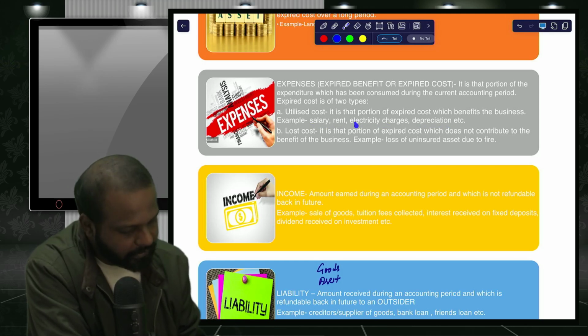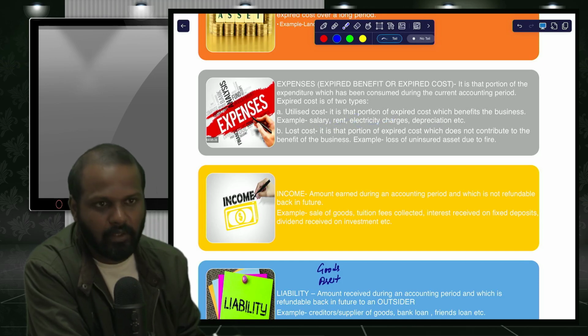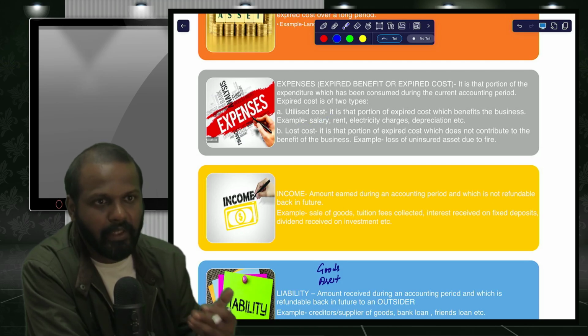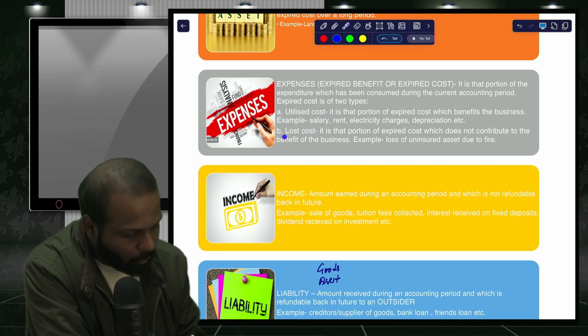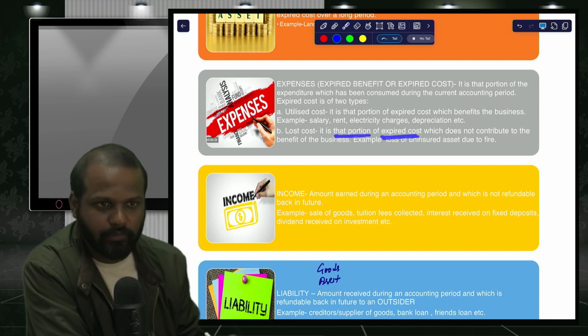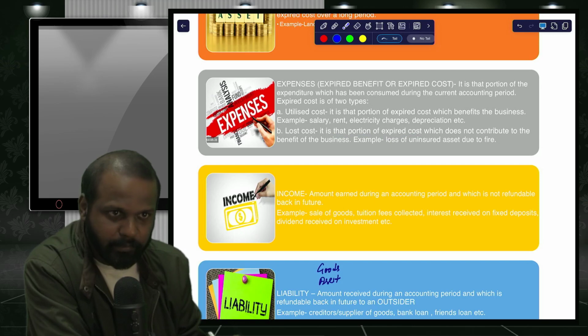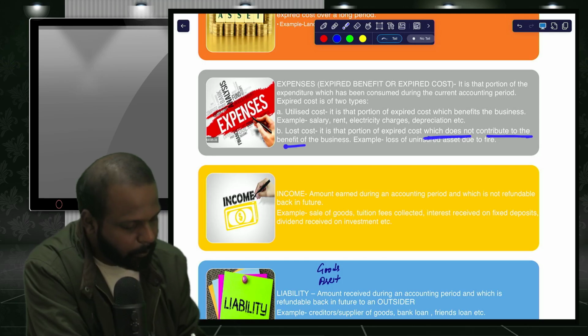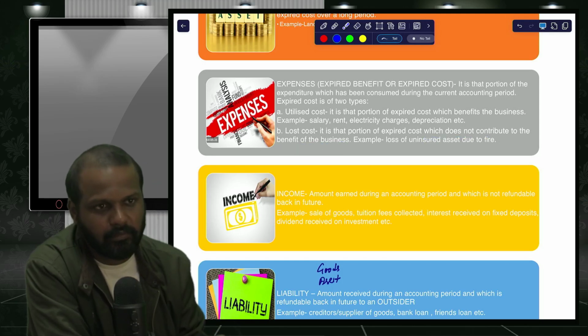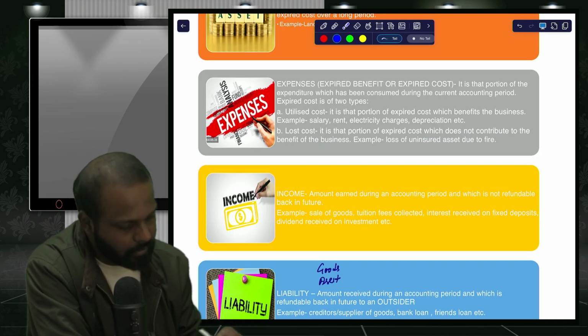You're using the electricity, you're using the premises, you're using the services of the employee, you're receiving the benefit and you're paying the money. That's an expense. Lost cost: that portion of the expired cost which is also expired, but does not contribute to the benefit of the business. We have not received any benefit, but still the cost has expired.